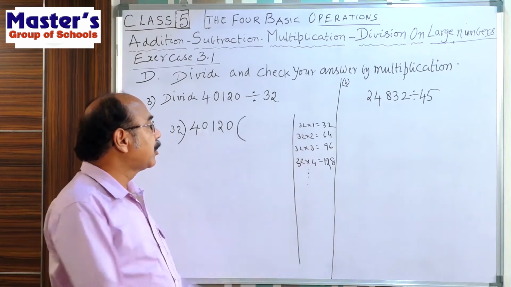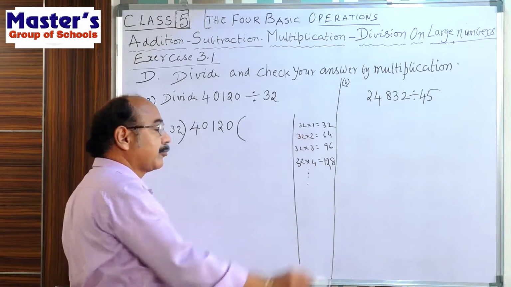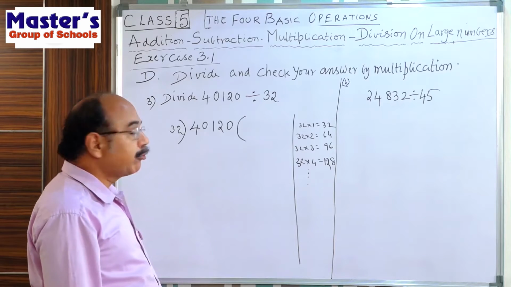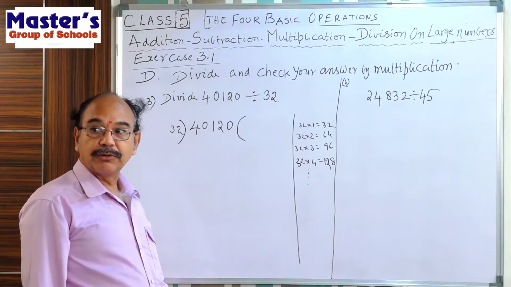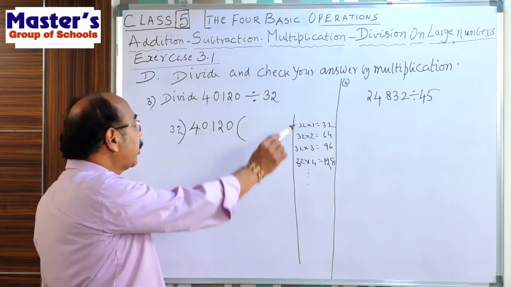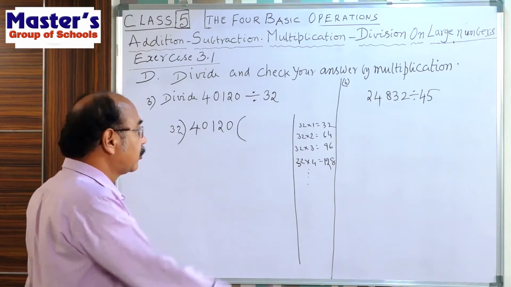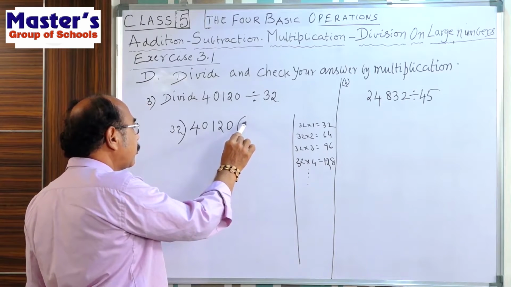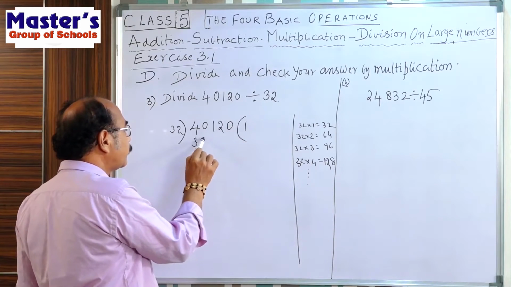That's why here, one time only. There is no chance to take 2 times. So 32 ones are 32.